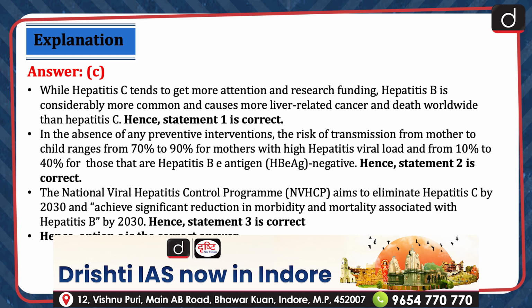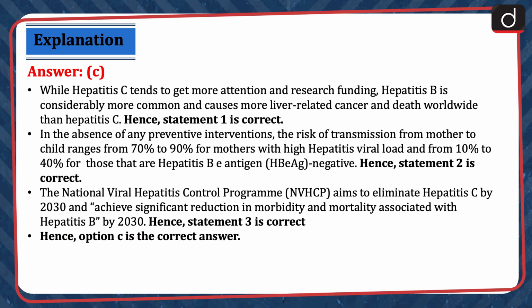In the absence of any preventive interventions, the risk of transmission from mother to child ranges from 70% to 90% for mothers with high hepatitis viral load and from 10% to 40% for those that are hepatitis B e antigen negative. Hence, statement 2 is correct.